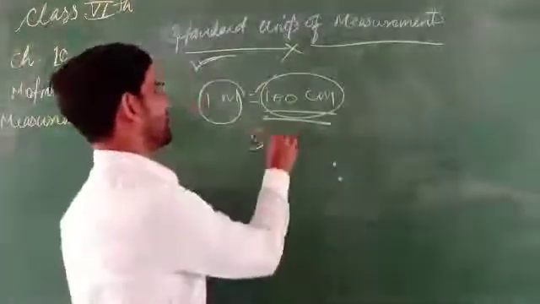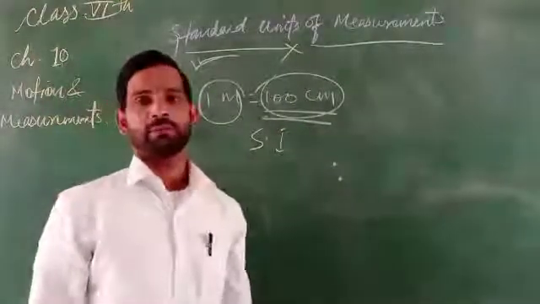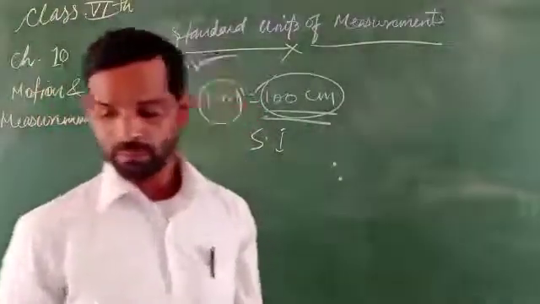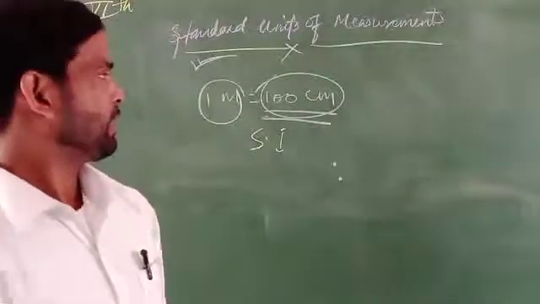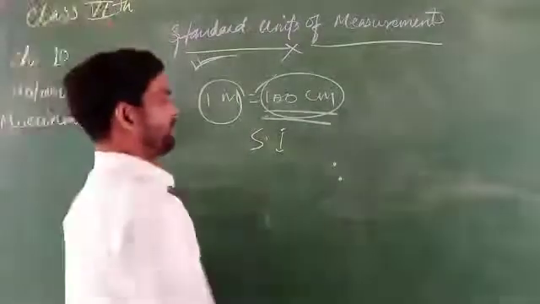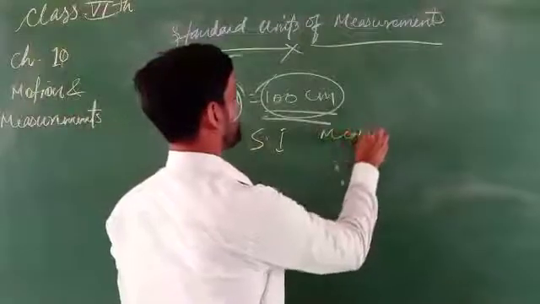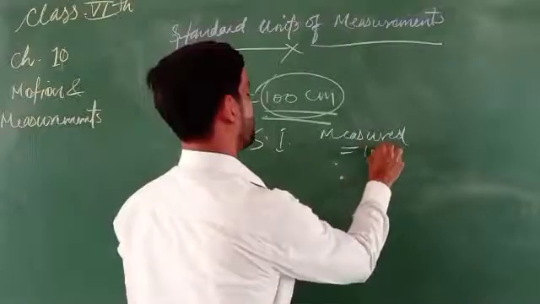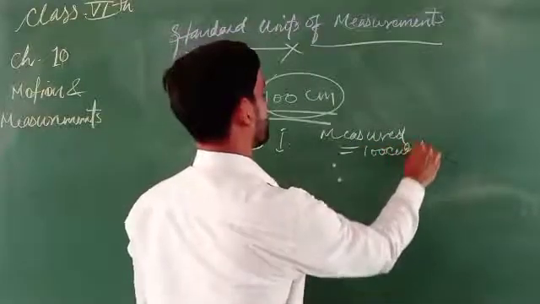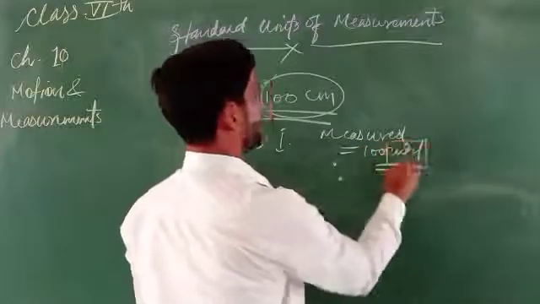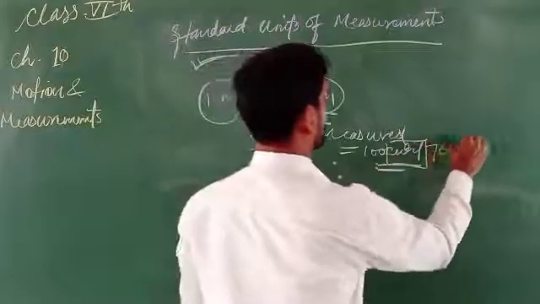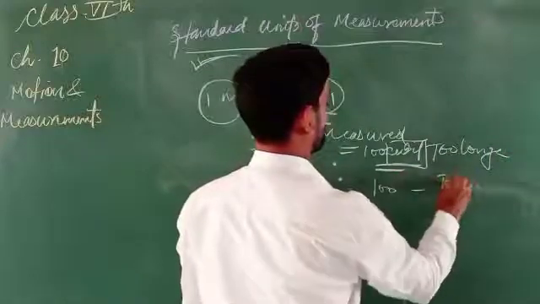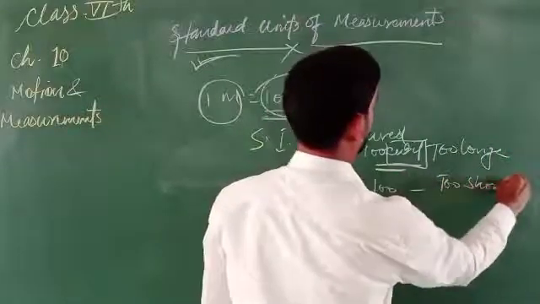This is also measured in the form of the SI unit. SI unit stands for System International. In other cases, suppose a person measures 100 cubits, their hand might be too long or too short.